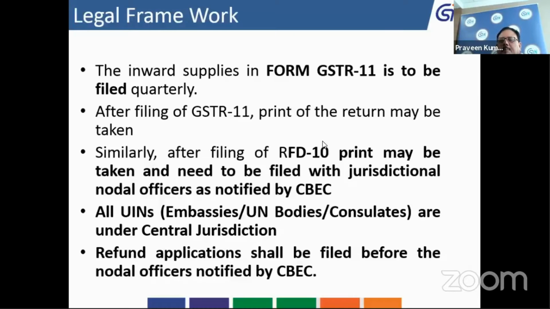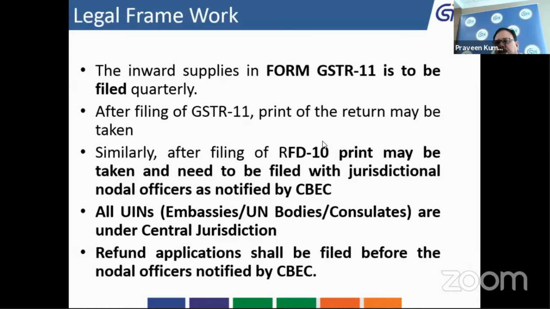And once you have completed your GSTR 11, you have to generate your GST RFD 10, which is the application for refund. Again, I would like to reiterate here that RFD 10 is the summary generated based on the taxable amount computed by the system in the GSTR 11.